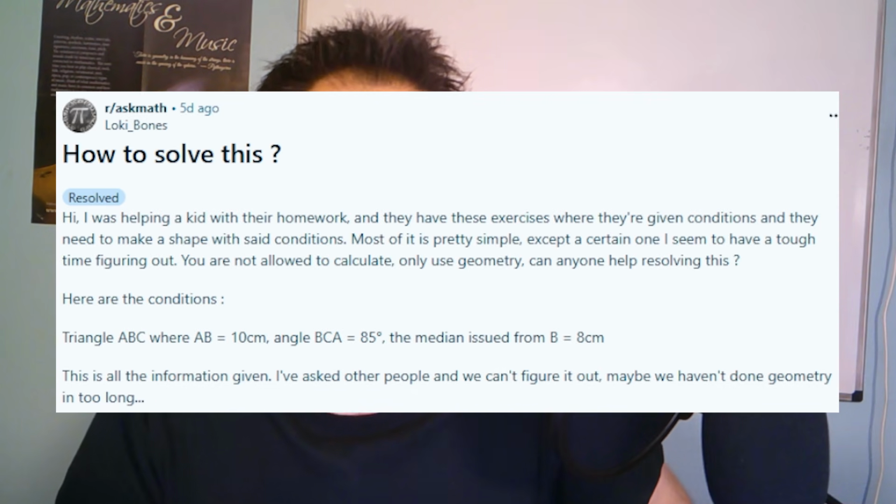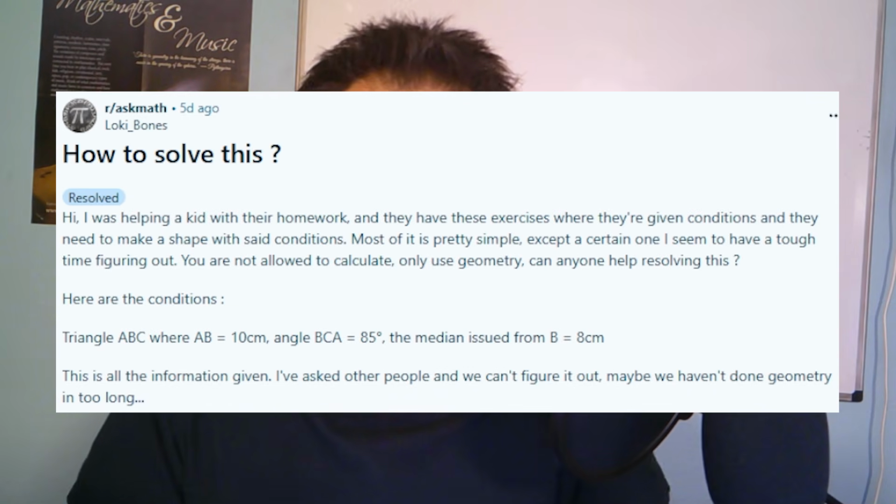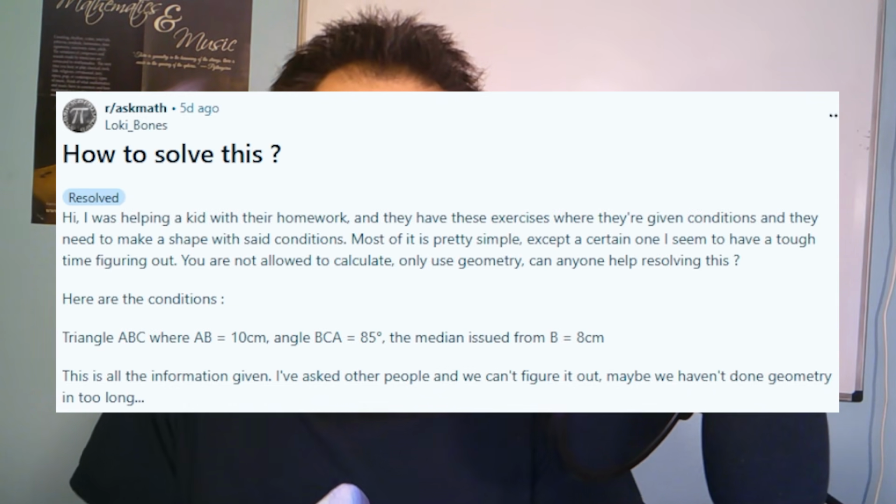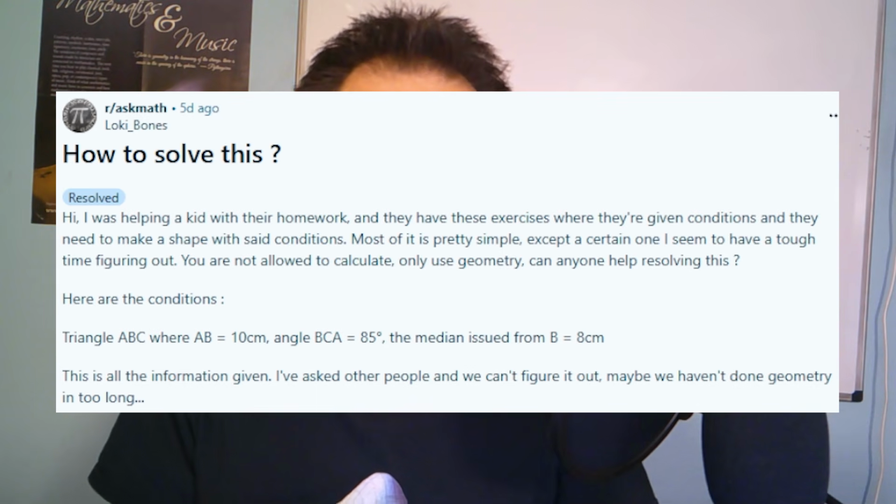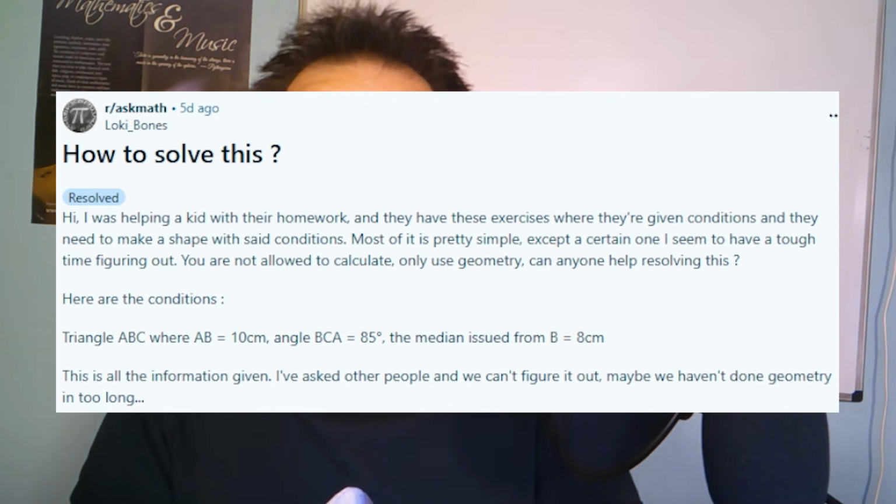So here are the conditions. Triangle ABC, where AB is 10 centimeters. Angle BCA, which has to be 85 degrees. And then the median issued from B has to be 8 centimeters. That's all the information they're given. And they're struggling because they've asked other people, they can't figure it out. And maybe they haven't done geometry in too long.